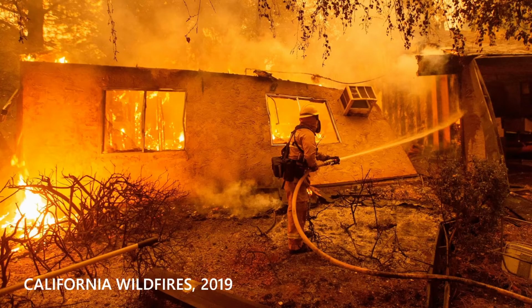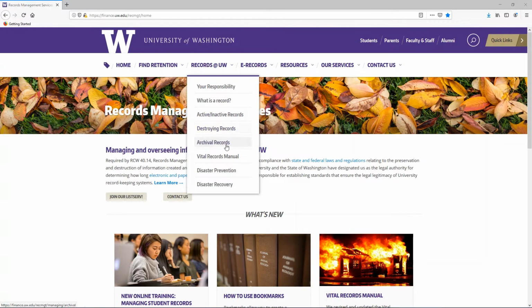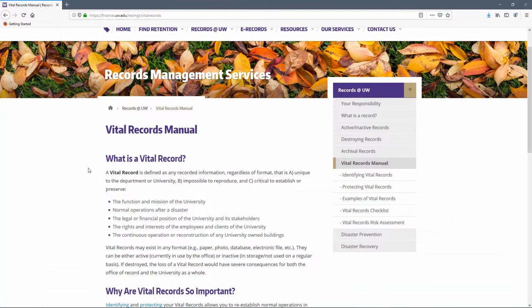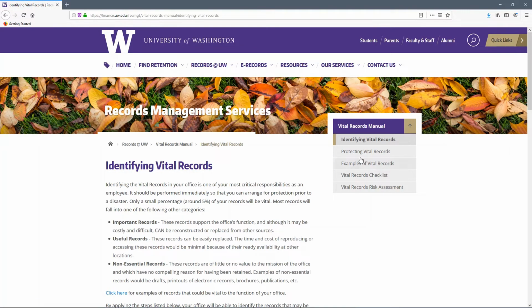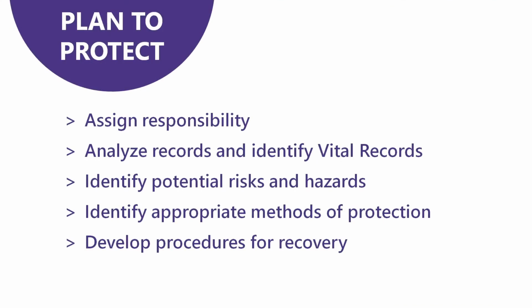When disaster strikes, you can rely on your plan to reestablish operations as quickly as possible. Use the Vital Records Manual available on our website to guide planning for your vital records. The manual is divided into sections to guide you through identifying, assessing, protecting, and recovering your vital records. Let's go over the steps needed to create a plan for your vital records before disaster strikes.